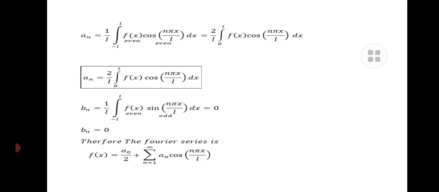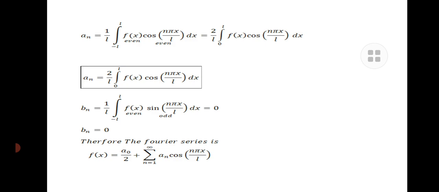The other coefficient of the Fourier series is bn. This bn is 0 because f of x is even, and bn contains the sine function, and we know that sine is odd. The product of an even and an odd function is odd. If the product is odd, then the value of the integral is 0.